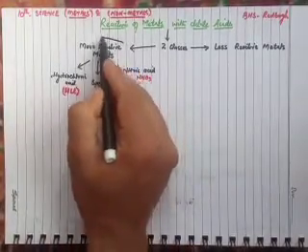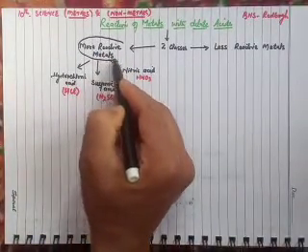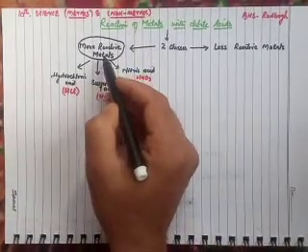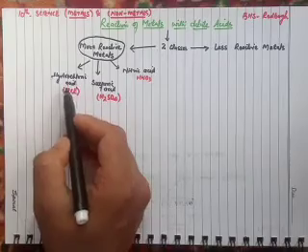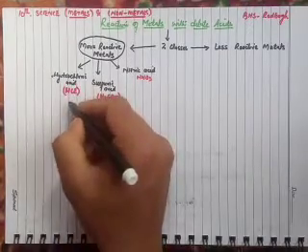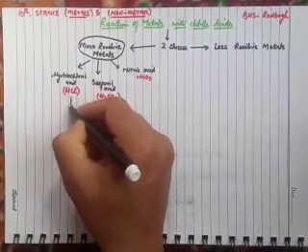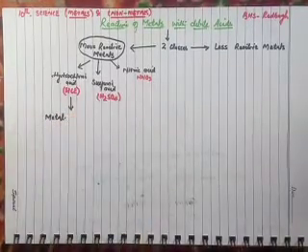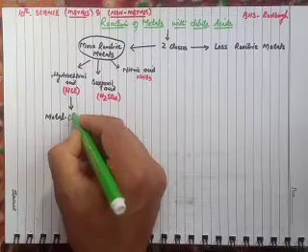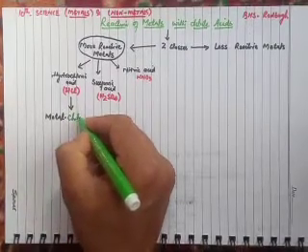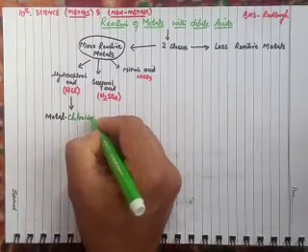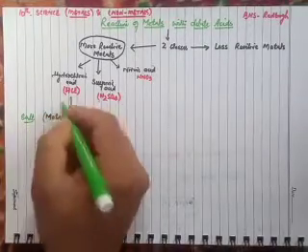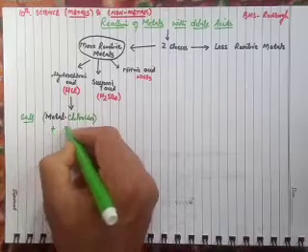So in the class of more reactive metals, these metals react with hydrochloric acid, they form metal chlorides. This is the salt, and here hydrogen gas is liberated,